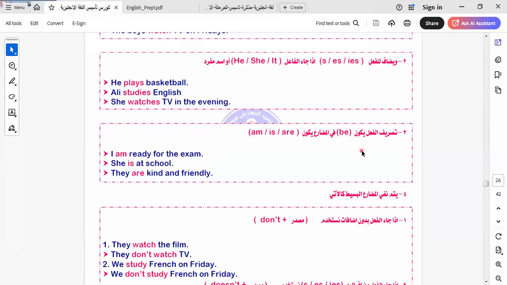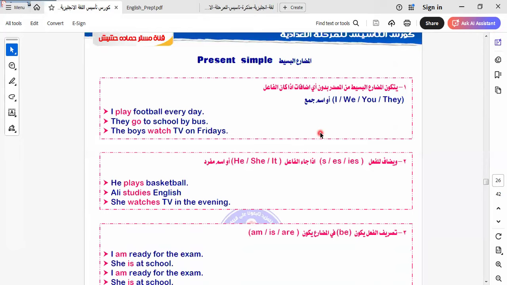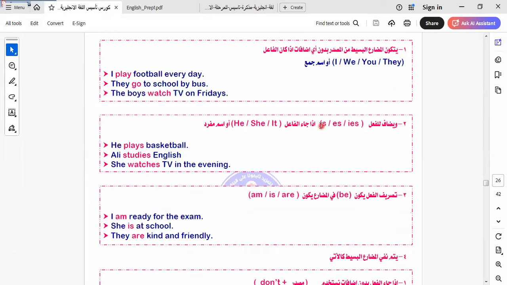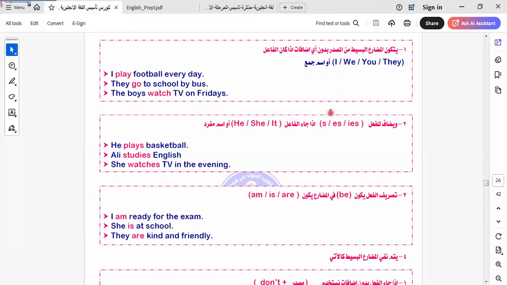Let's continue our lesson. Here we talk about the present simple tense. The present simple tense is used for expressing habits, facts and routines. What is the formula of this tense? The formula is adding s to the verb. He, she, it take s. You, we, they, I don't take s.